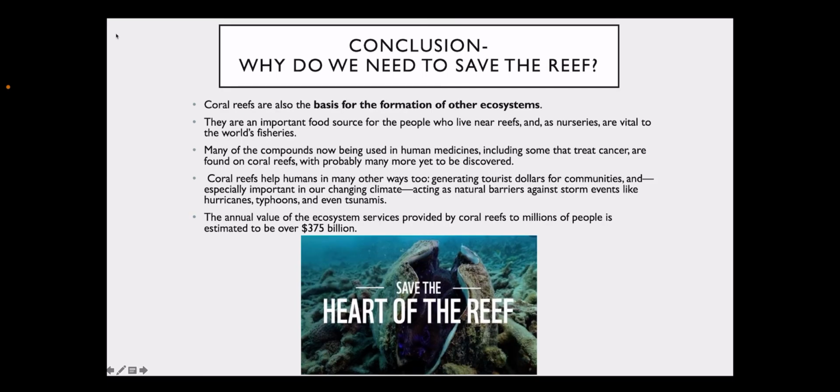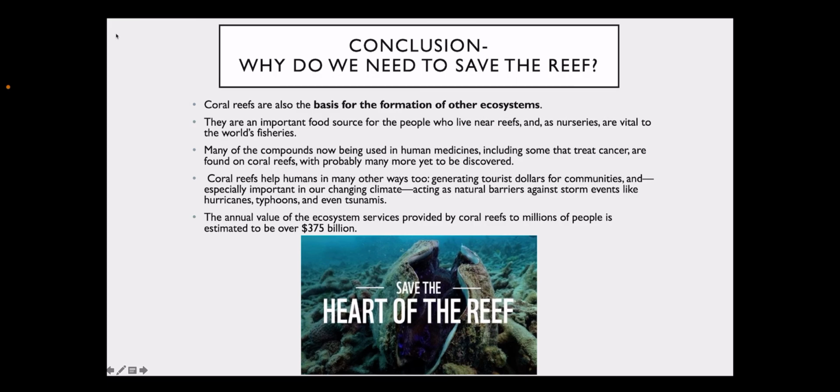Conclusion. Why do we need to save the reef? Our coral reefs are also the basis for the formation of other ecosystems. They are an important food source for the people who live near reefs, and as nurseries are vital to the world's fisheries. Many of the compounds now being used in human medicines, including some that treat cancer, are found on coral reefs, with probably many more yet to be discovered.